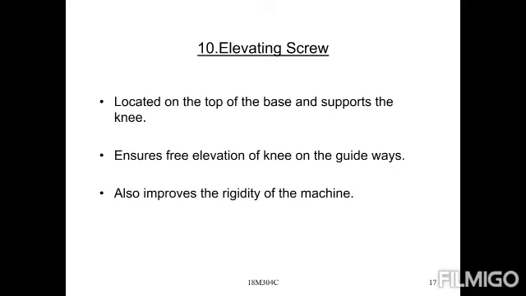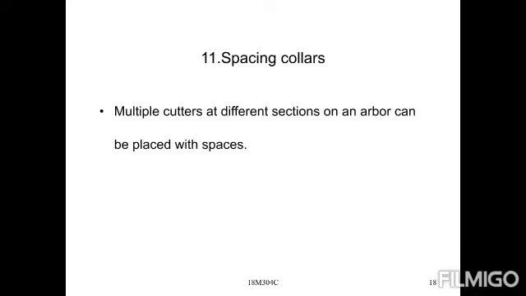Next is the spacing collar. Spacing collars mean multiple cutters in different sections on the arbor can be placed with spaces. Spaces are provided between each and every cutter, so that the maximum amount of work with different types of cutters can be done on a single arbor. The collars are available in different lengths.